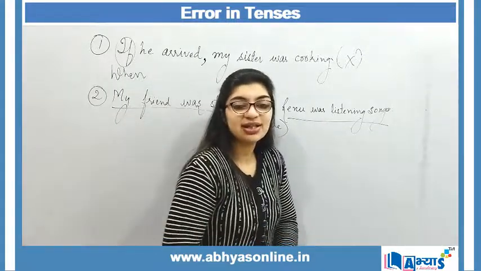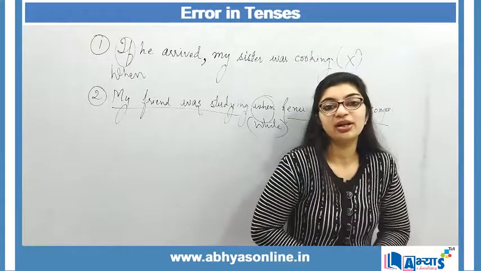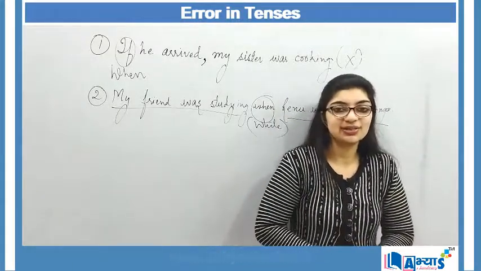So now let us understand some more areas where there can be errors in tenses.